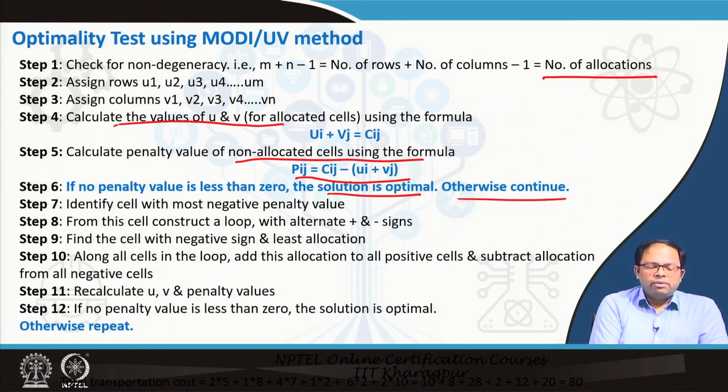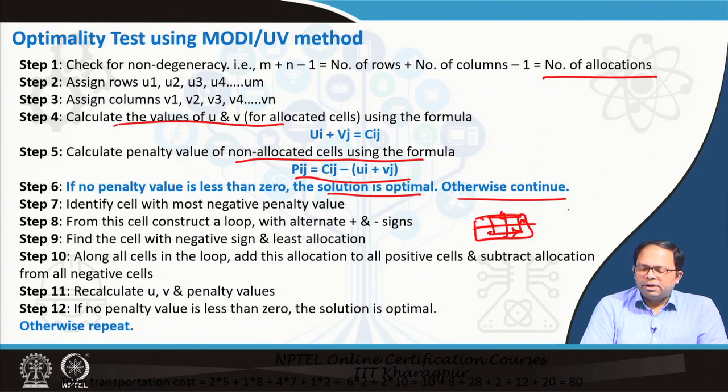What will we do? We will identify the cell with the most negative penalty value, and from this cell we will construct a loop with alternate plus and minus signs. This loop will be made only through allocated cells. I will give you an example: if there are 4 cells, I will start a loop here, go like that, and then this will finish the loop. I go this way and then come back. But all these cells have to be allocated, otherwise we cannot form the loop.